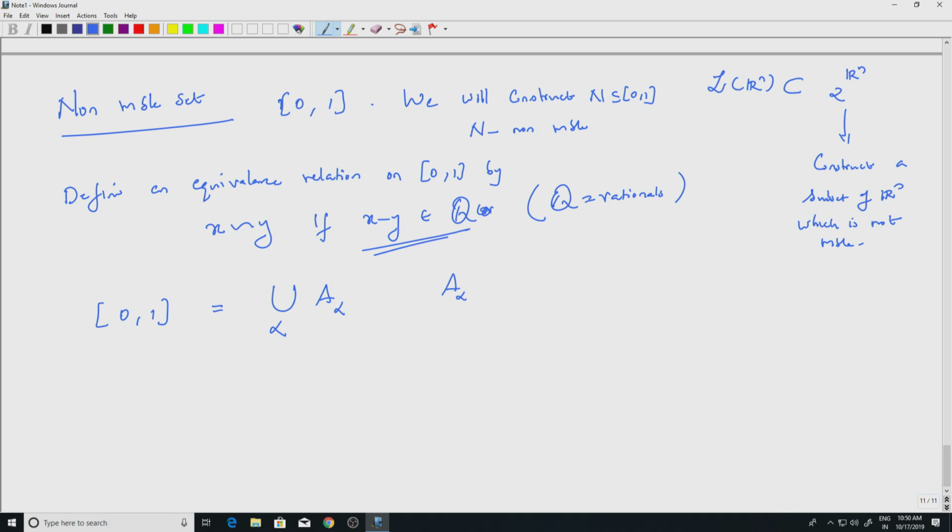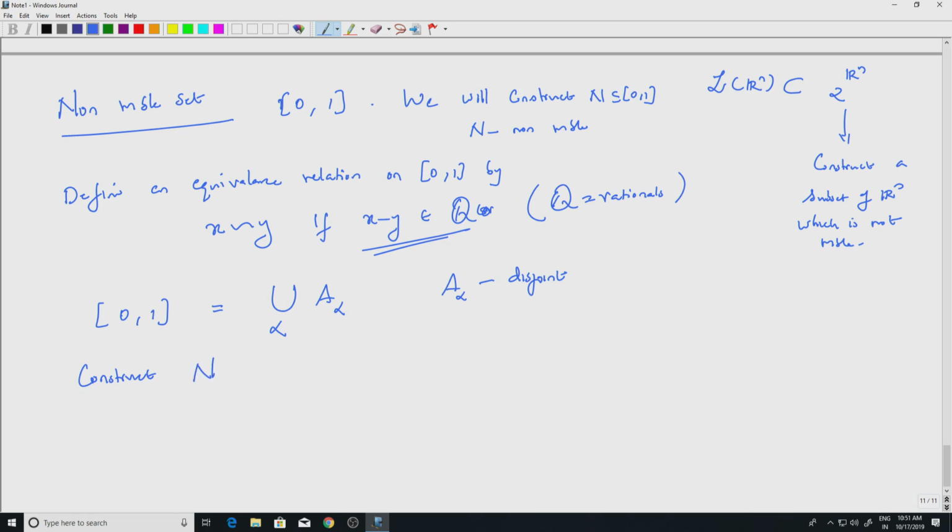0 1 is partitioned, the A alpha are disjoint. This is something which happens with any equivalence relation: an equivalence relation partitions the set, and any partition gives you an equivalence relation. Okay. So construct N from this.